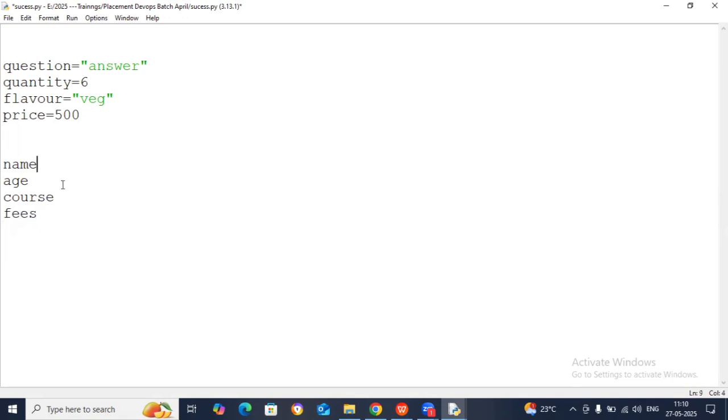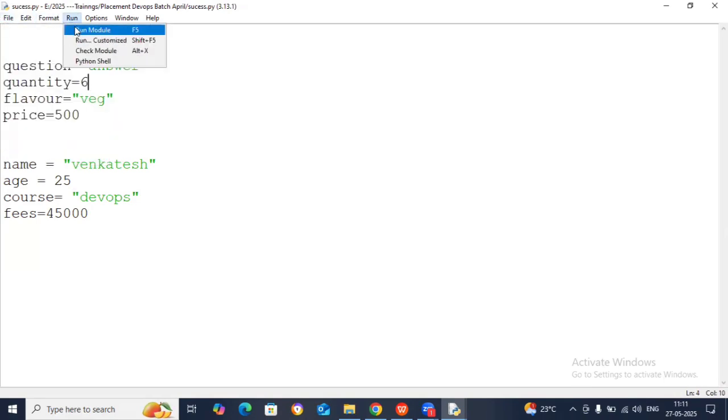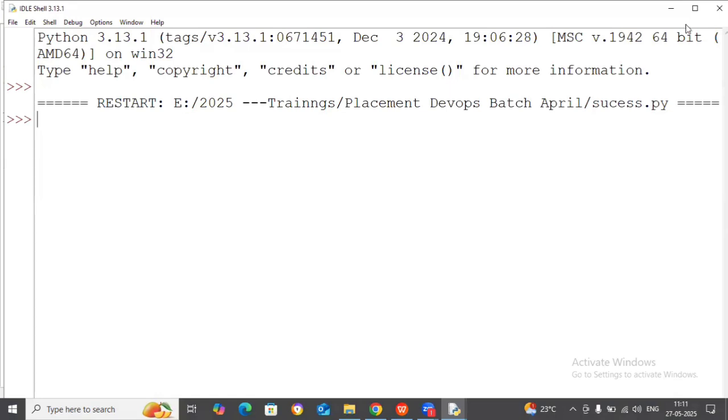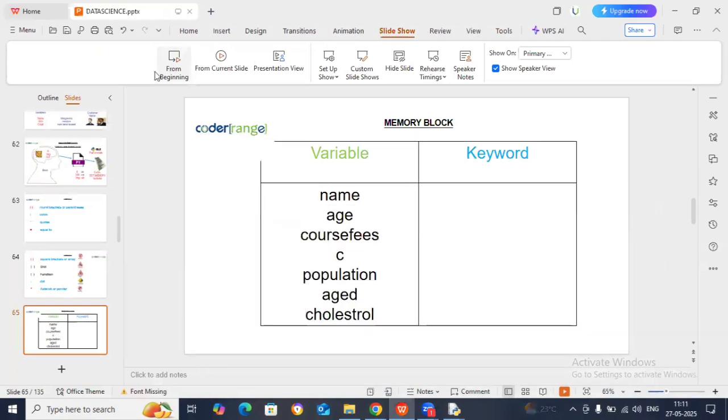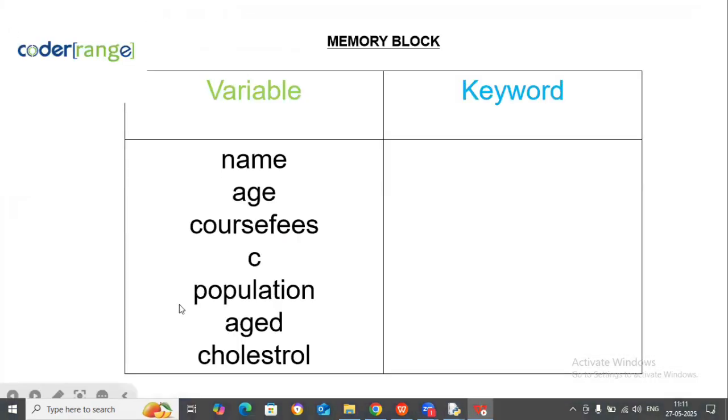Yes, name will come, name data. Here name data will come. Venkatesh. Age equal to 25. So course is what? DevOps. Fee, 5 rupees. So this is how you write it down here. If you click on what? Run module. People who have an online compiler would have written code along with me. But unfortunately, you guys have never installed it. But that's the coding style here.